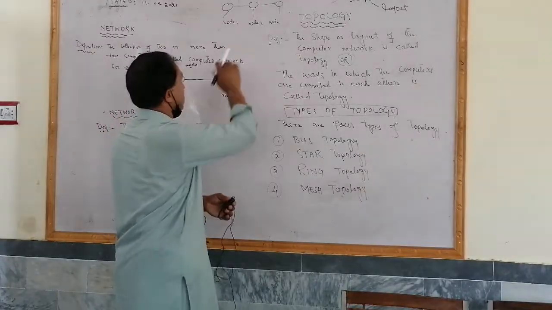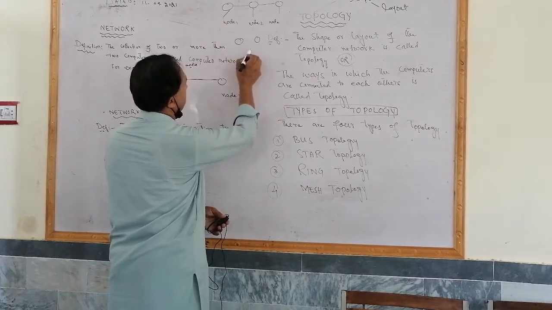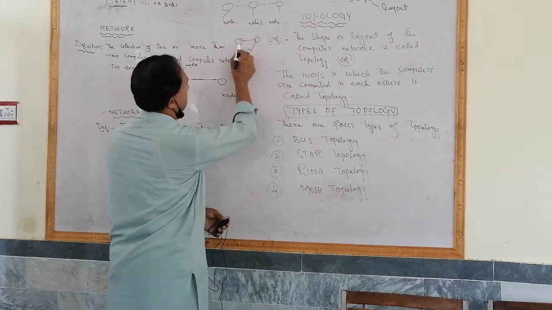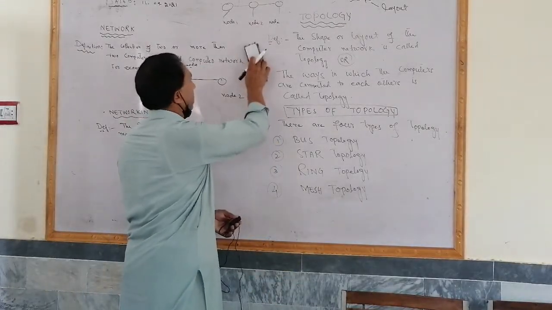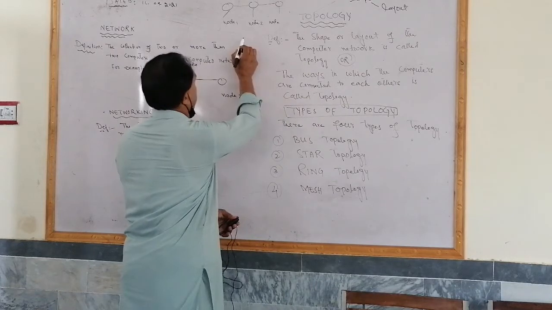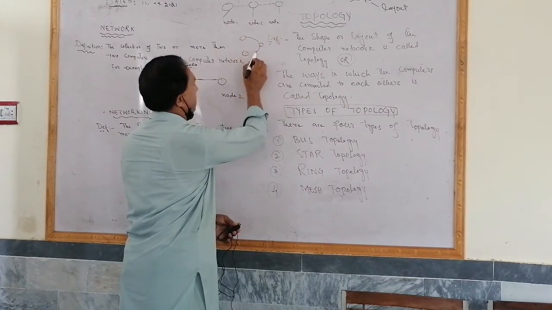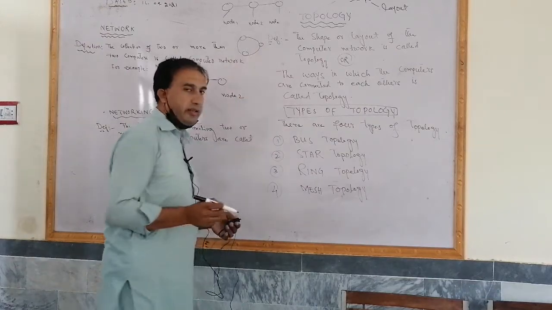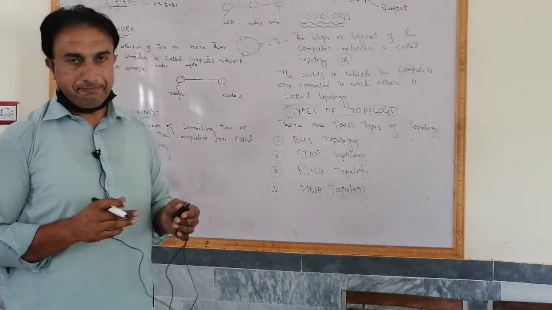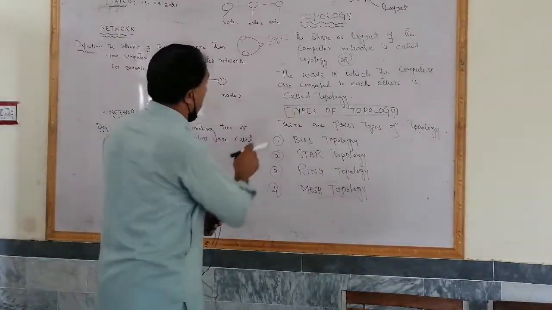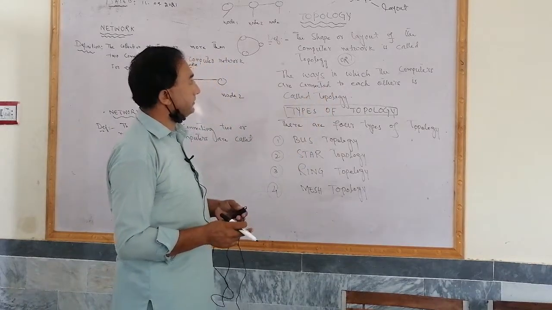Now if we connect these three computers like this, it can be connected in this way too, or we can connect these three computers in a circle. This computer is connected with this computer and this computer is connected with this computer. So this is the layout of the computers. This is called ring, or the ways in which the computers are connected to each other.